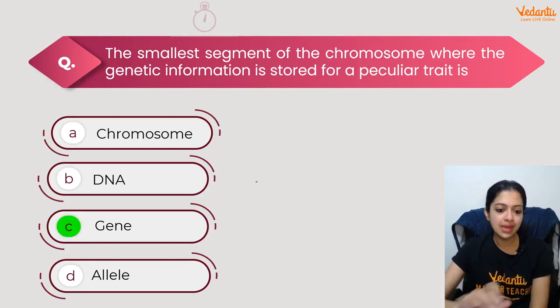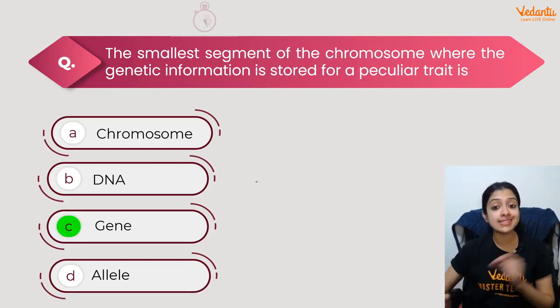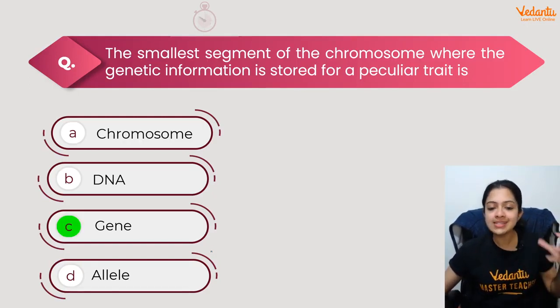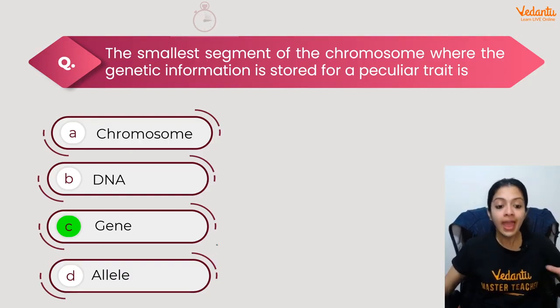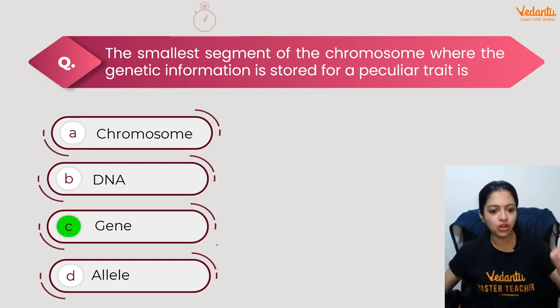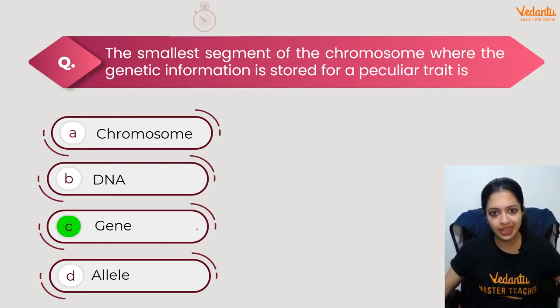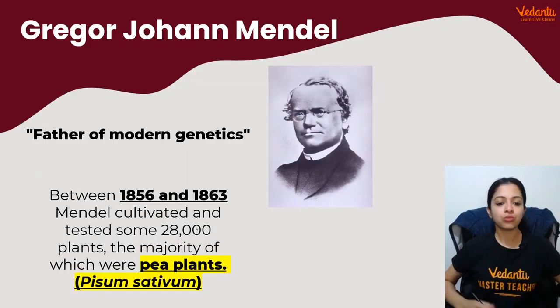Your time is up. The answer is gene, a segment of the chromosome. Allele is not really a segment of the chromosome. Allele would be versions of genes. But when the question being asked is about a segment of the chromosome, of course, it has to be the gene, right? Okay.